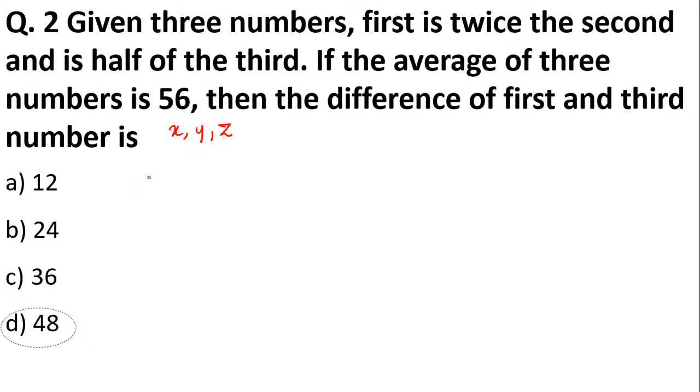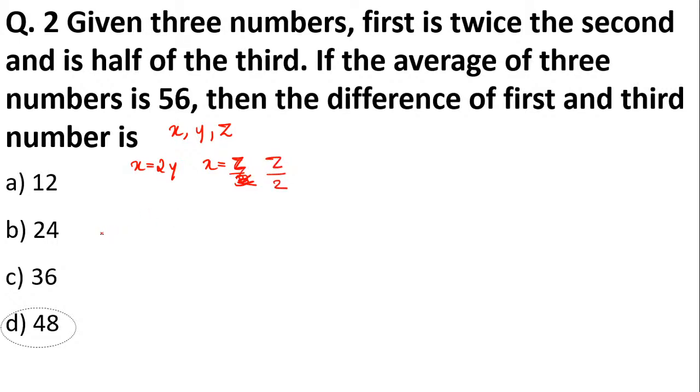Right? So they are saying the first is twice the second. So the first number is twice the second, means X is equal to 2 into Y, right? And X is also half of the third. So what is the third number? The third number is Z. So this is Z upon 2.